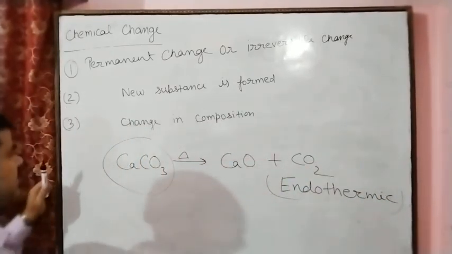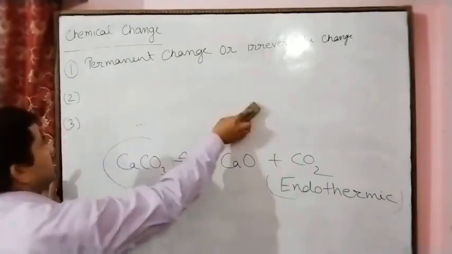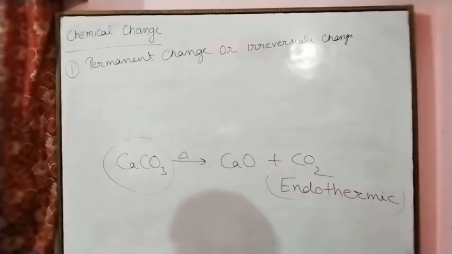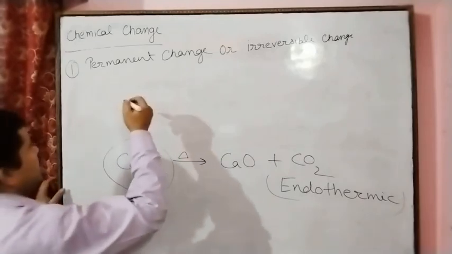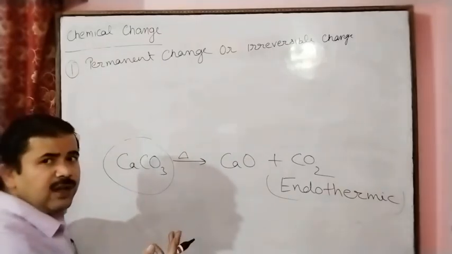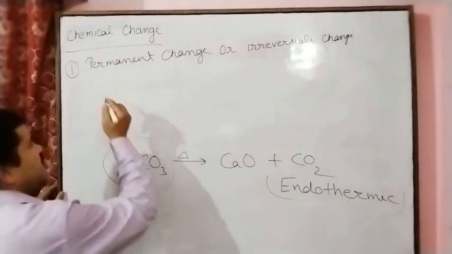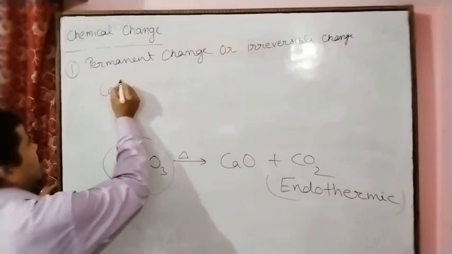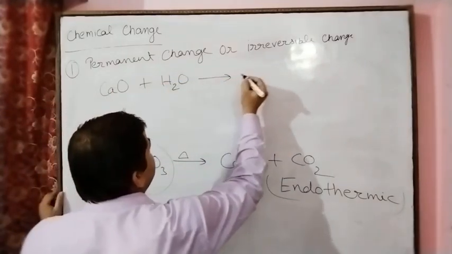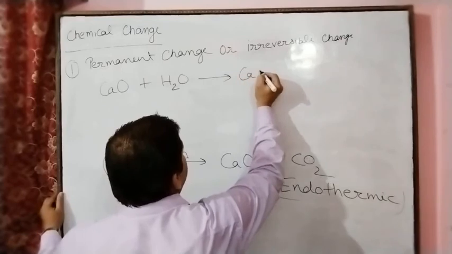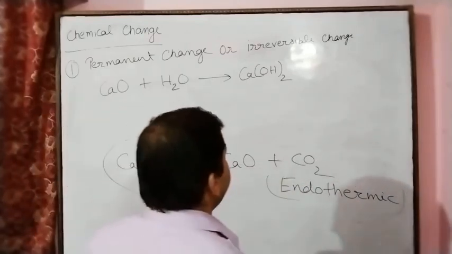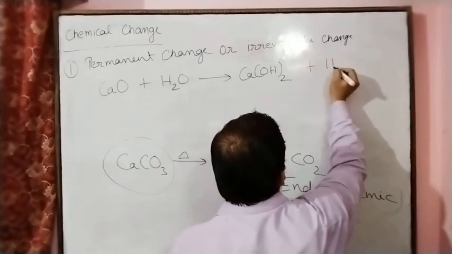And here is one more example, for the exothermic reaction. The chemical change or reaction takes place with the evolution of heat energy, so this reaction is called an exothermic reaction. For example, calcium oxide reacts with water. This gives calcium hydroxide, which we can also call lime water, plus heat energy.